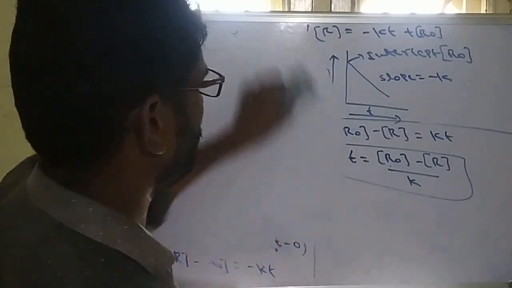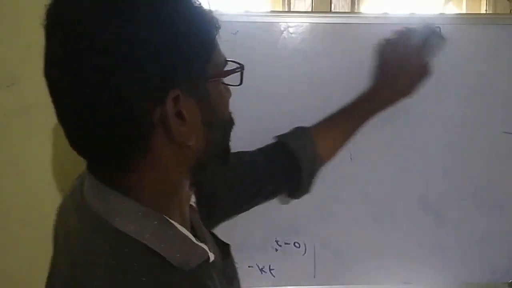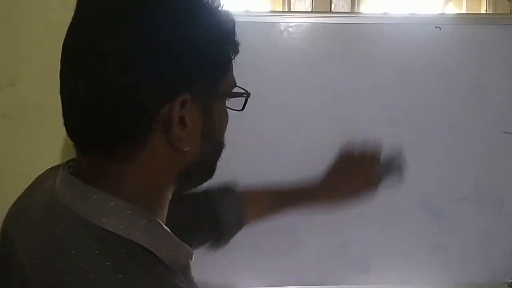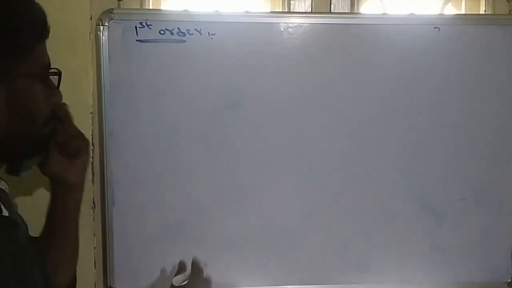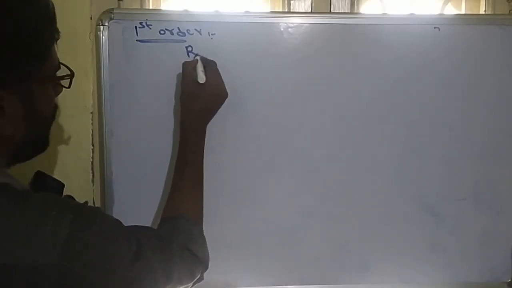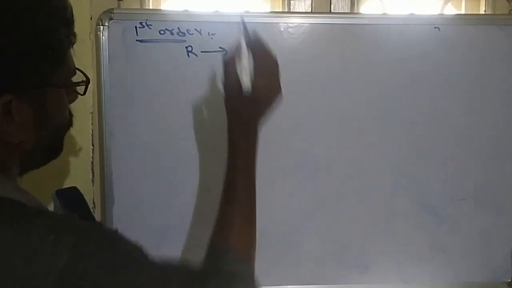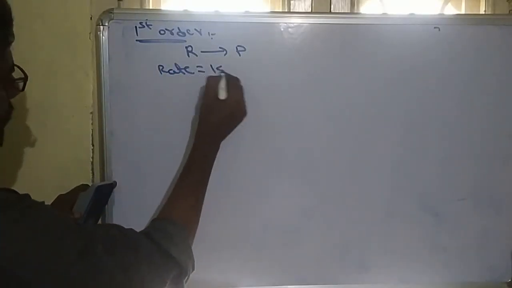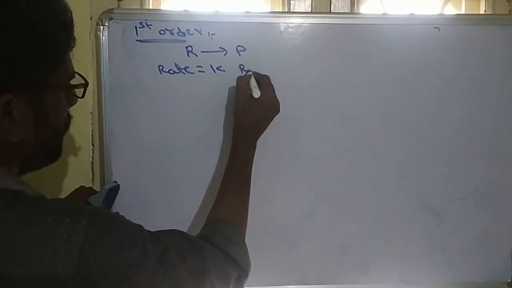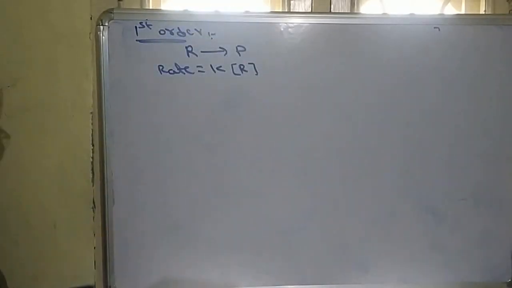Similarly, if you are calculating for first order, we are calculating the integrated rate constant for first order. As usual, in any reaction, the reactant is converted to product. So the rate equation: rate is equal to rate constant into the concentration of reactant to the power of the order.